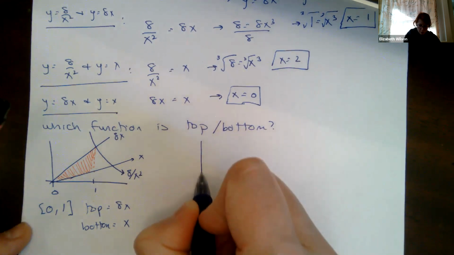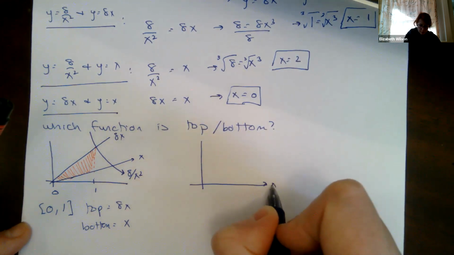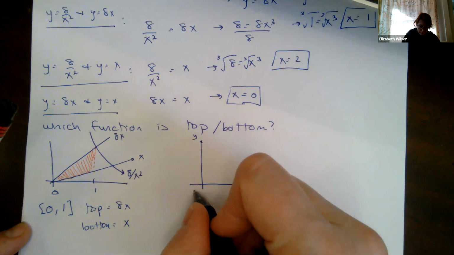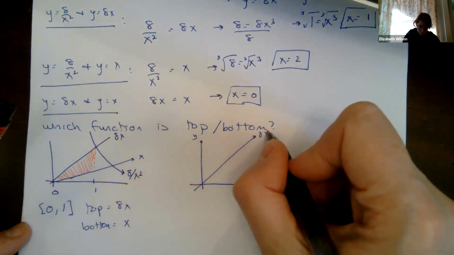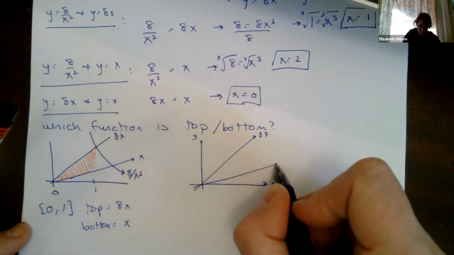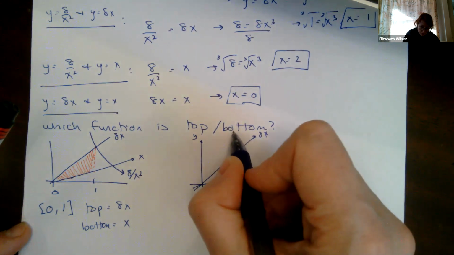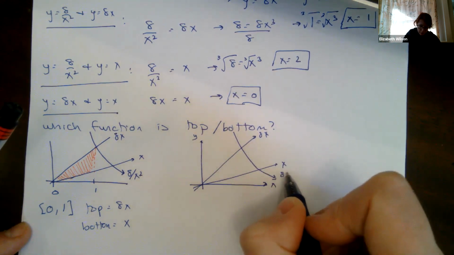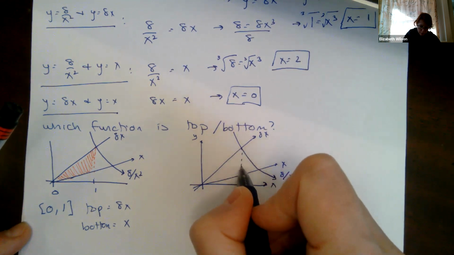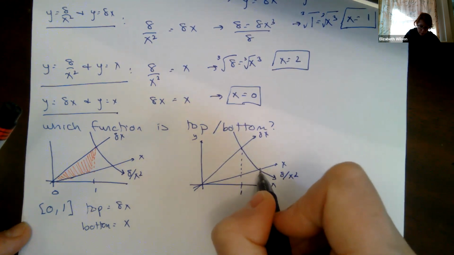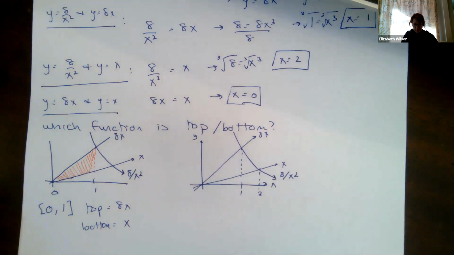Okay, helps to draw things. I like to get the visual on it. Let's do this again. So here's my 8x. Here's my 1x. And here's my 8 over x squared. Here's 1. Here's 2. We did this in green, right? So let's do this part.